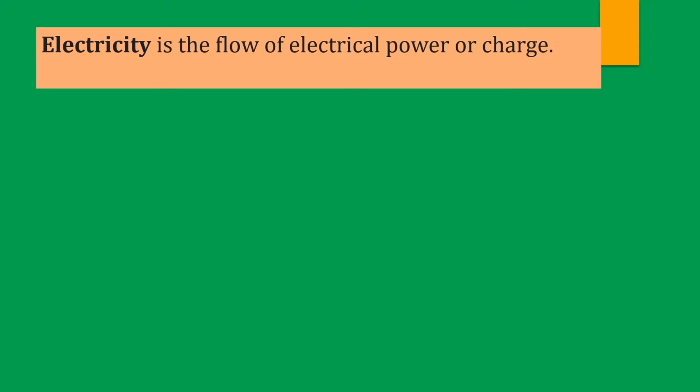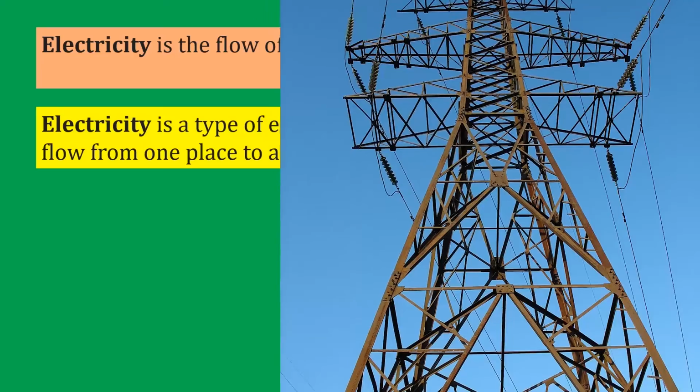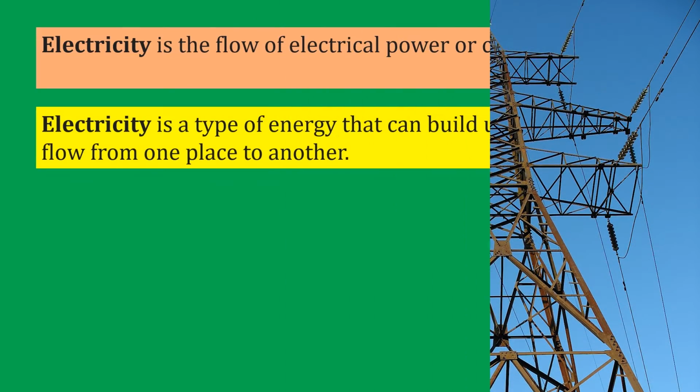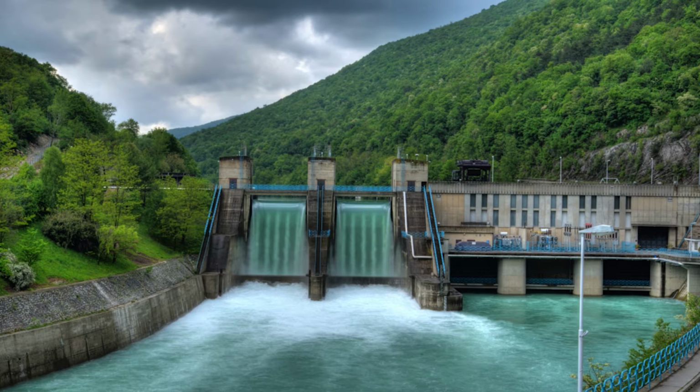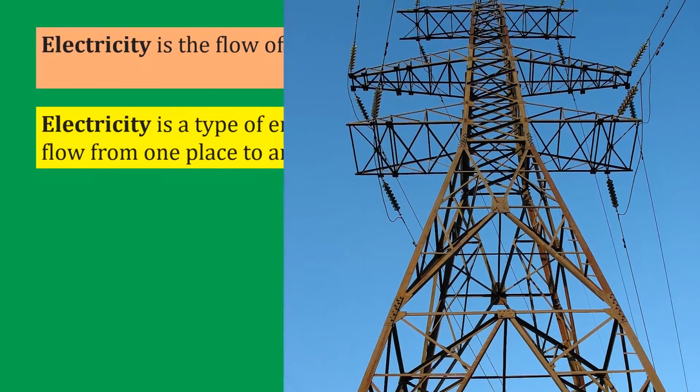Whenever you have a blackout, you always hear people say, your sister, or your brother, or your dad, power has gone off. So to clear everything, electricity simply means the flow of electrical power or charge. Whenever there is flow of charge, we expect electricity. We must understand that electricity is just another type of energy, and it can be built up in one place and then it can flow from one place to another. In your country, electricity is generated from a certain dam, or depending on where they generate electricity from, and then it is moved to another point or to another place.